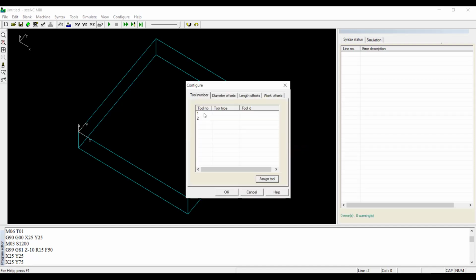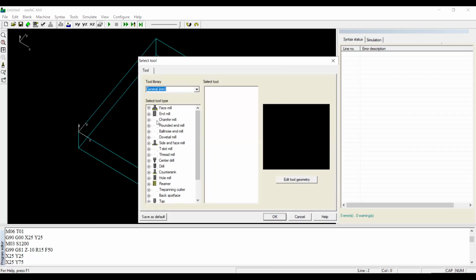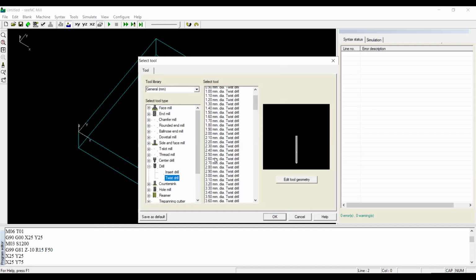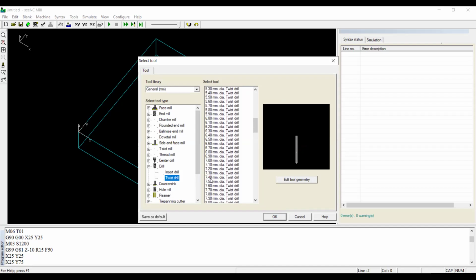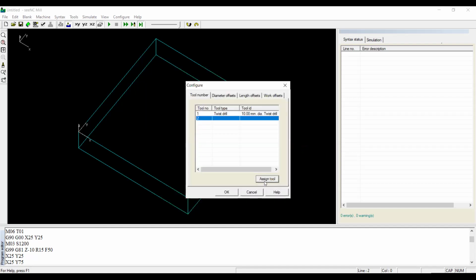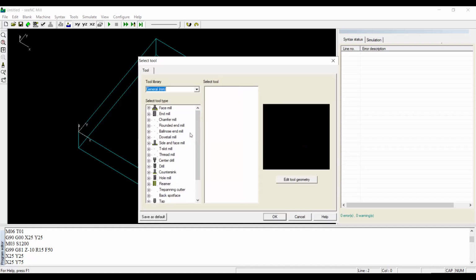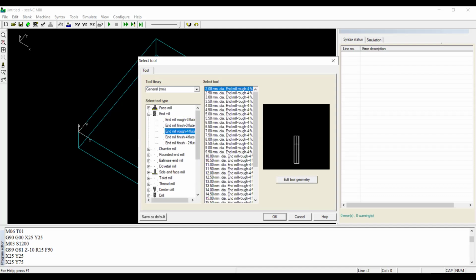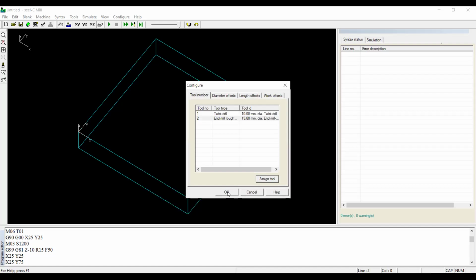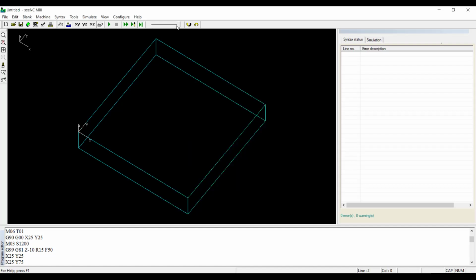So I have to assign two tools here. First one is a drilling tool. I'll take a drill, quiz drill of dia 10 mm. Okay. Second tool. Here for counter boring, we don't have a separate tool called counter boring tool. Okay. For that we use end mills. So in that 3 flute, 4 flute, whichever we can select. So dia of this one is 15. Select OK. Then give the simulation.